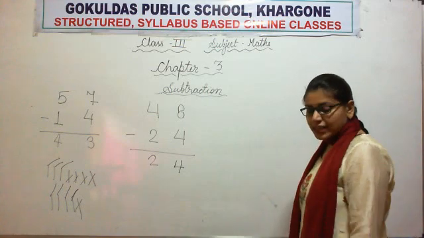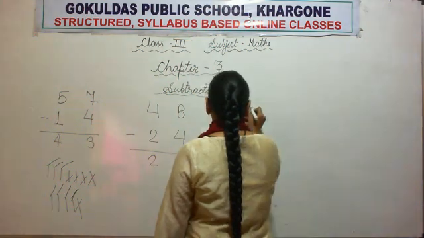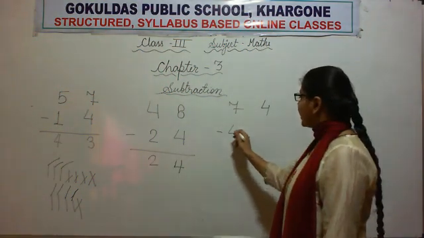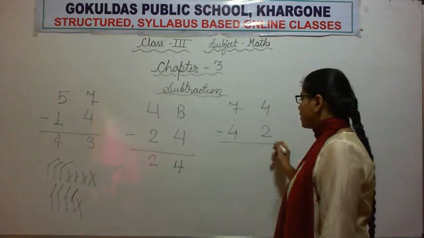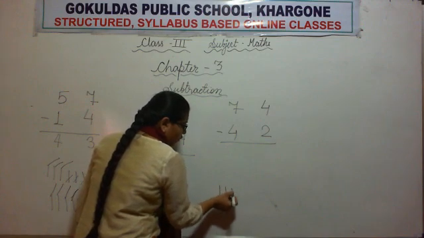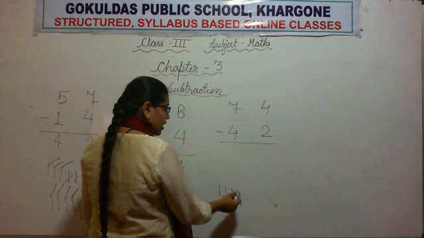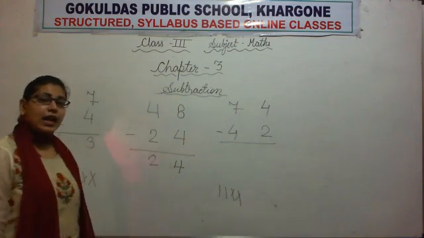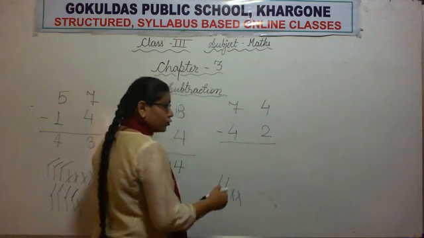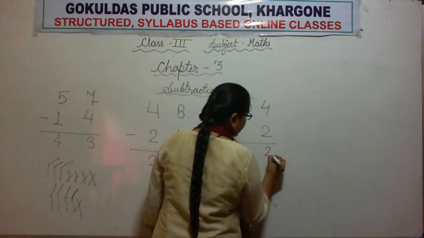Now the next question is 74 minus 42. So first of all 4 is there, so we will draw 4 sticks. Now 2 is there, so we will cancel 1 and 2 sticks. Now let's count how many sticks are left. 1 and 2. 2 sticks are left. It means we will write number 2.